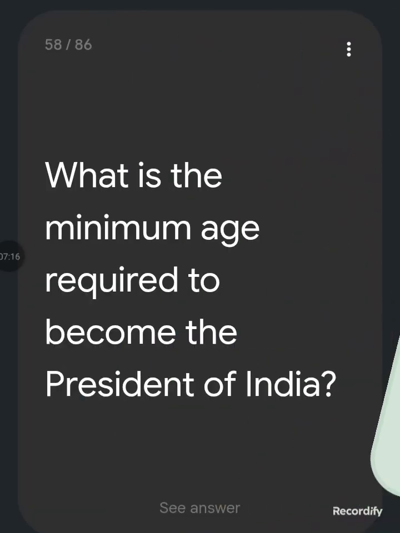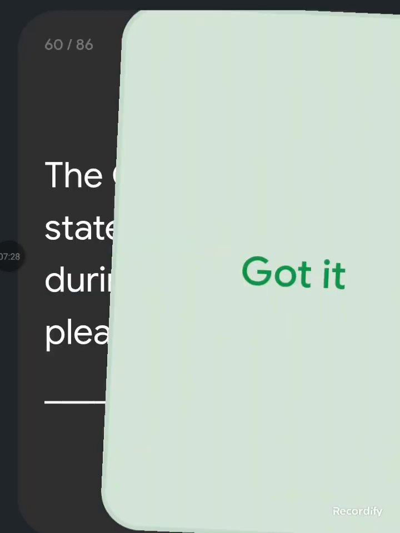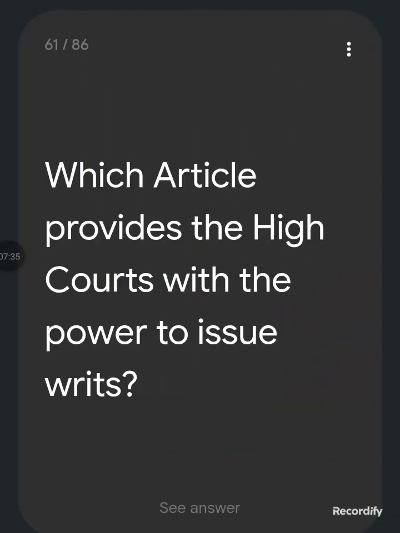The President. What is the minimum age required to become the President of India? 35 years. A money bill can be introduced only in which house of the Parliament? Lok Sabha. The governor of a state holds office during the pleasure of the President. Which article provides the High Court with the power to issue writs?